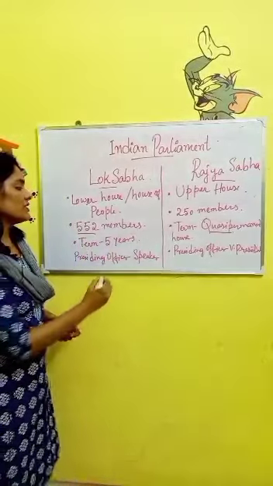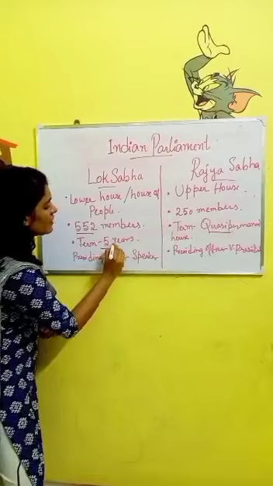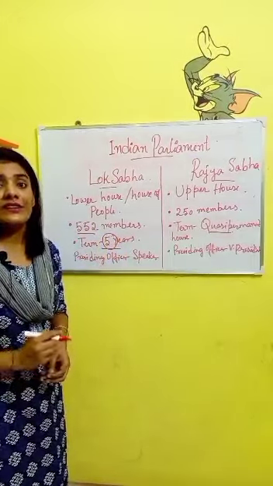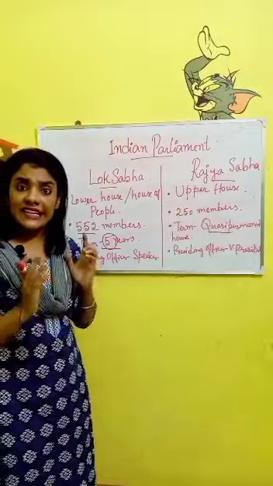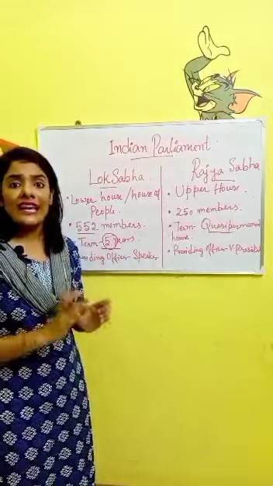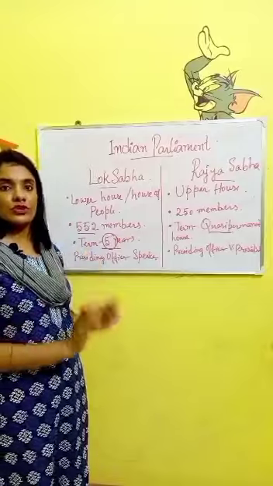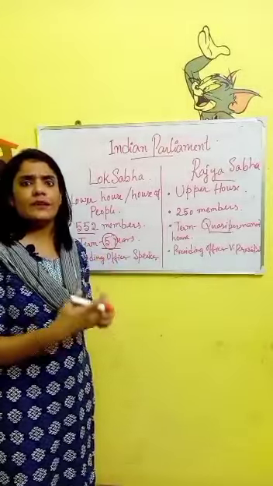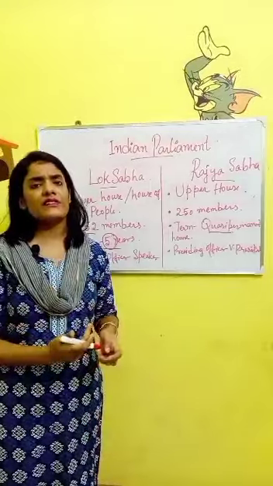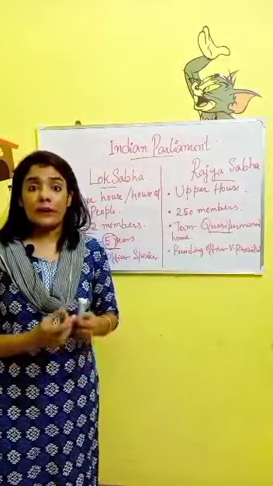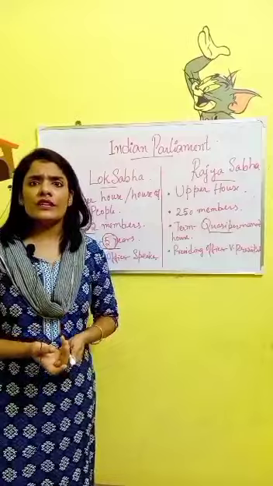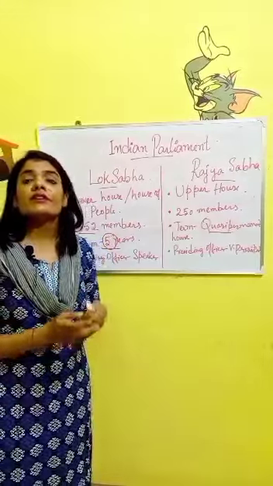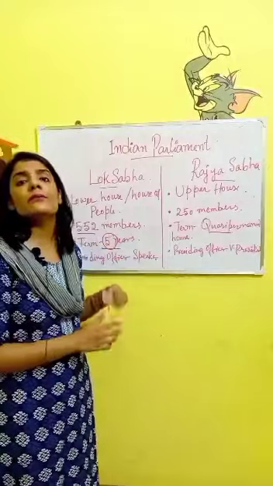Now, what is the term of Lok Sabha? The term of the Lok Sabha is 5 years. They all get elected together and they all get removed from office together. But after 5 years they can get re-elected. If the political party is working for the benefit of the people, then it's obvious that people will re-elect that party and those members will again be members of the parliament.